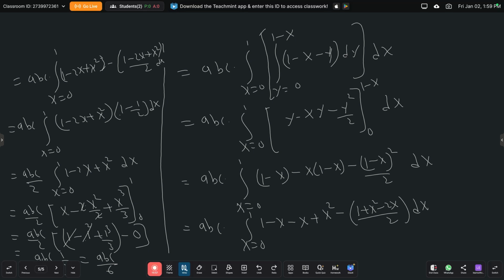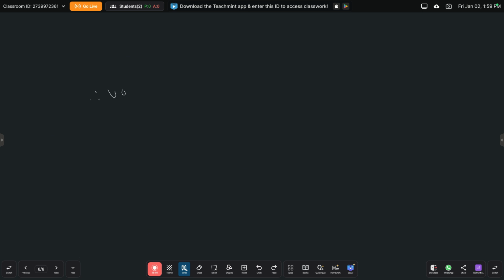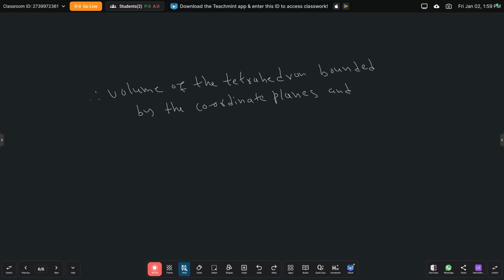Therefore, the volume of the tetrahedron bounded by the coordinate planes under the plane x by a plus y by b plus z by c is equal to 1 is abc by 6.